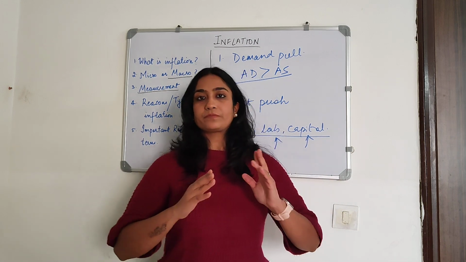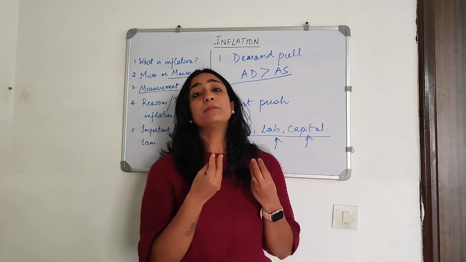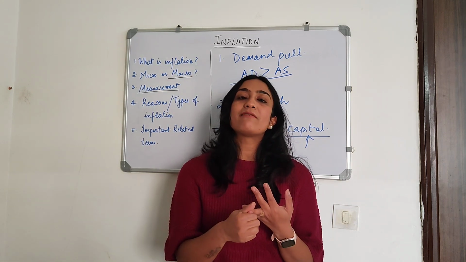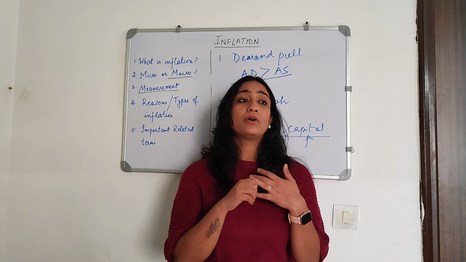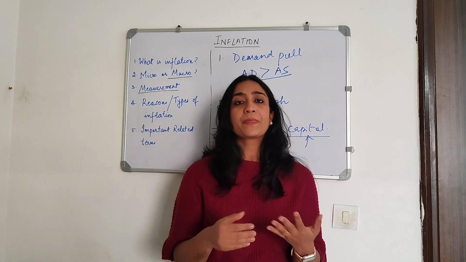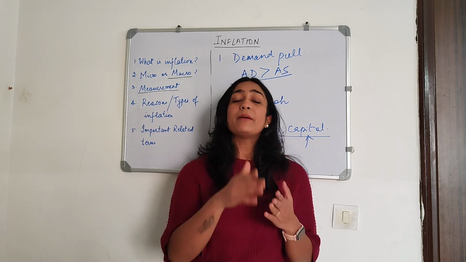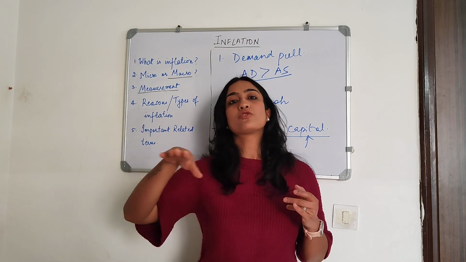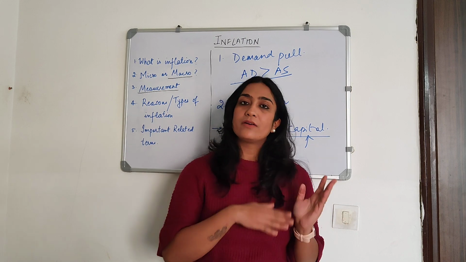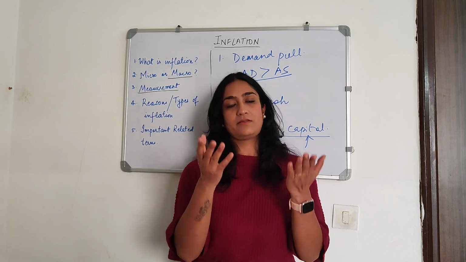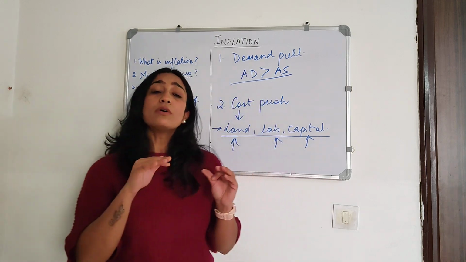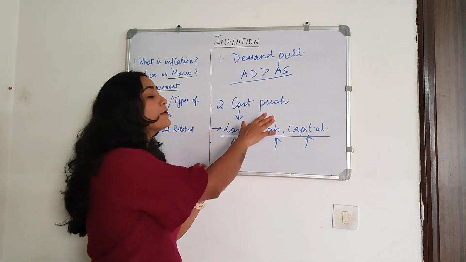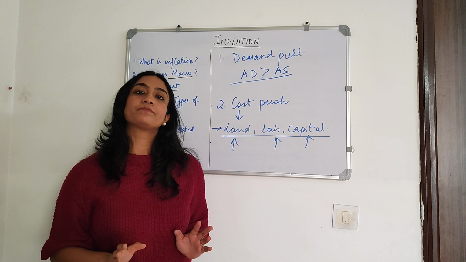First, it could be that some of the cargo is lost, right? So that increases cost. Maybe the ships have to employ some sort of military for their protection. Again, that goes into their cost. Maybe they have to take a longer route through the Cape of Good Hope. They cannot take the short route. Higher freight costs, higher journey costs. So everything increases the cost. So if factors like these are increasing the cost, this is cost push inflation.